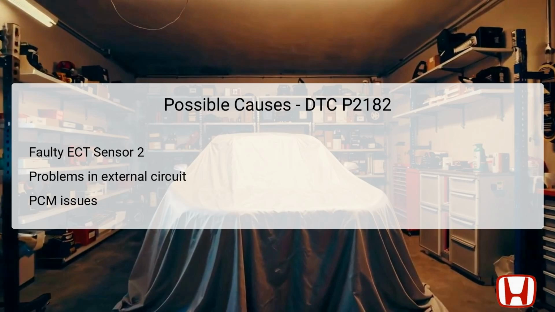Second, there may be problems in the external circuit, including wiring or connector issues associated with the ECT sensor. These could manifest as open circuits or shorted connections that disrupt the sensor's ability to transmit accurate voltage readings to the PCM. Lastly, if the previously mentioned components check out, the concern might be with the Powertrain Control Module itself. Although PCM failure is less common, it can lead to misreadings and malfunction of system diagnostics, affecting overall vehicle performance.